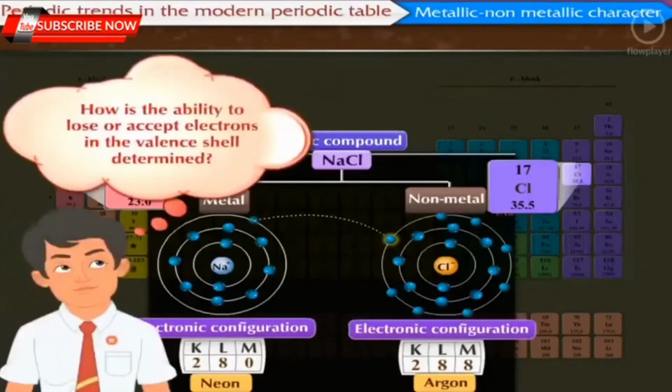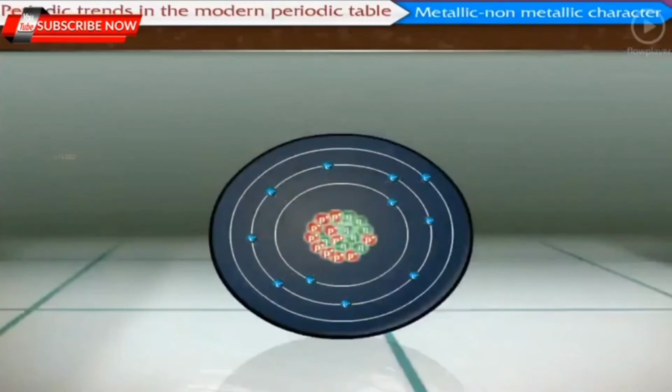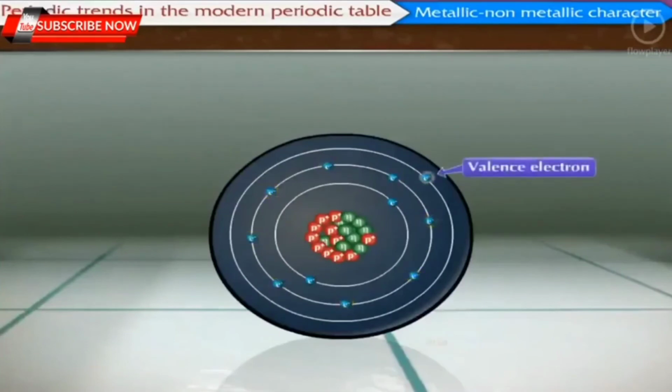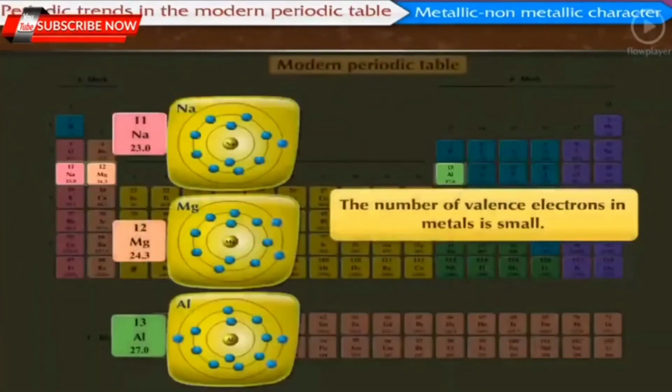How is the ability to lose or accept electrons in the valence shell determined? Can you guess this? All electrons of any atom are held by the attractive force exerted on them by the positively charged nucleus. The electrons in the inner shells lie between the valence electrons and the nucleus. Due to their presence, the effective nuclear charge exerting an attractive force on the valence electrons is somewhat less than the actual nuclear charge. The number of valence electrons in metals is also small, that is 1 to 3.